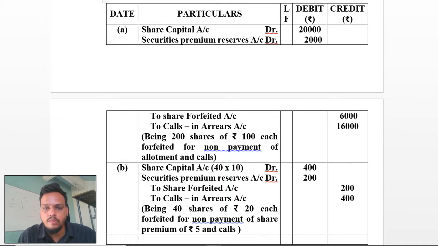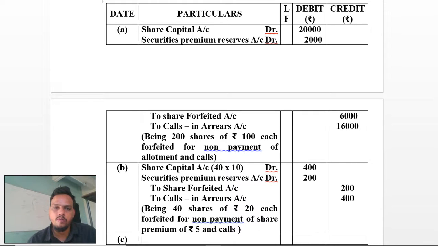Now we are going with the third one. It is C. In C, it has been mentioned that your premium has been paid, but the share has been forfeited because of non-payment.